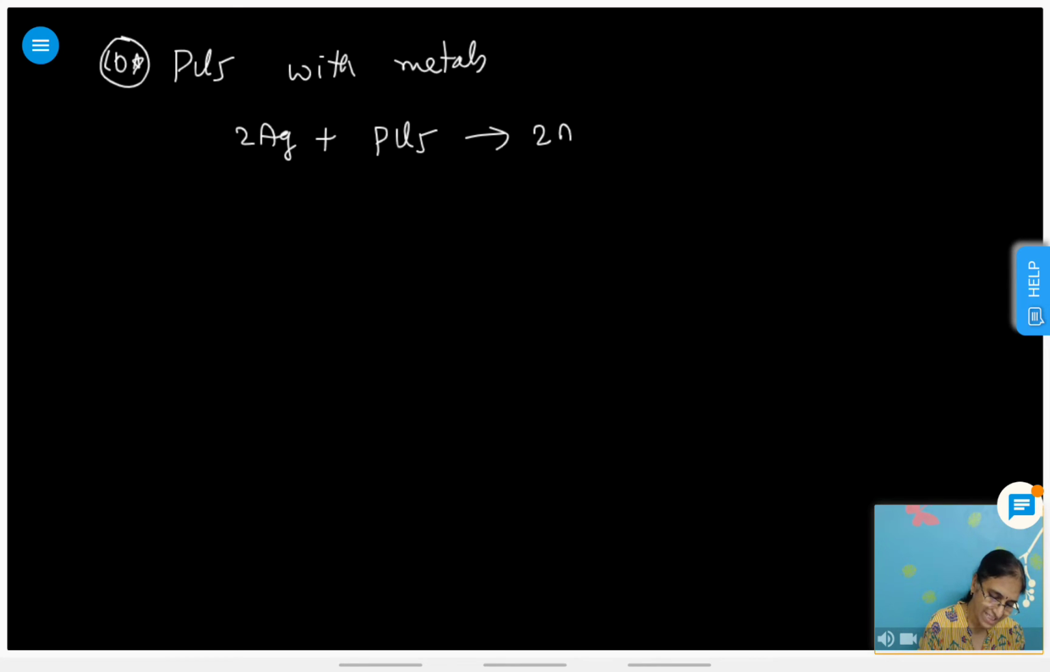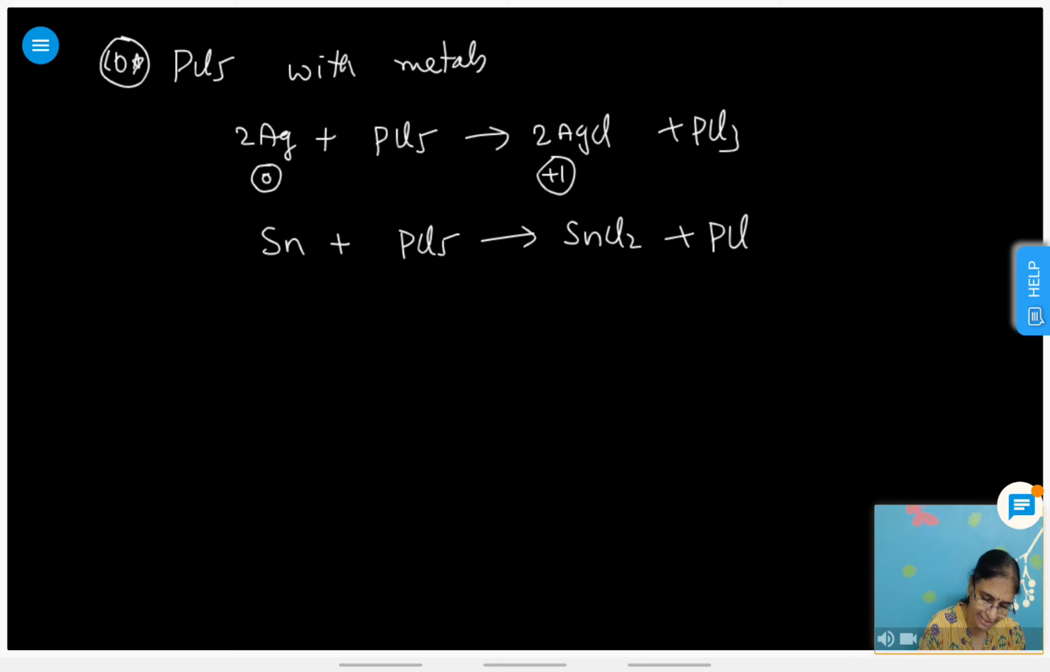Reaction of PCl5 with metals is important. Chlorination is also oxidation, right? 2Ag plus PCl5 gives 2AgCl plus PCl3. Here there is a 0 to plus 1 oxidation state change. Similarly, Sn plus PCl5 gives SnCl2, stannous chloride, plus PCl3. These two reactions are very important. PCl5 oxidizes silver to silver chloride and tin to stannous chloride, plus 2 oxidation state.